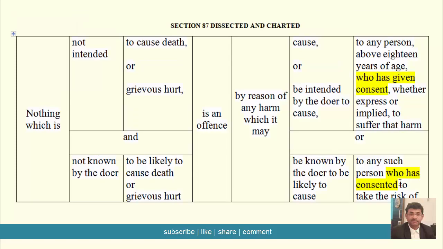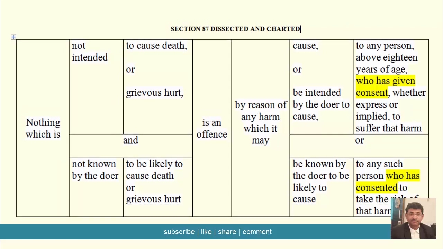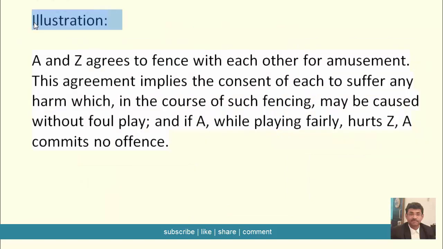Now you can, for your own benefit, pause the video and take a good look at this dissected and charted Section 87 of the Indian Penal Code, and then we move further. Now there is an illustration given in Section 87 itself. Let us see what that illustration is.